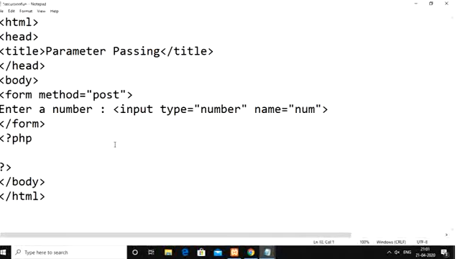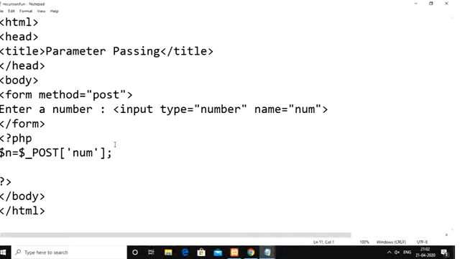Okay. So that we need to receive inside the PHP script code here. Let us say I want to store it in a variable called n. Within n, I want to store whatever value we receive from the user, which has been stored in the super global variable array called post, at the index called num.